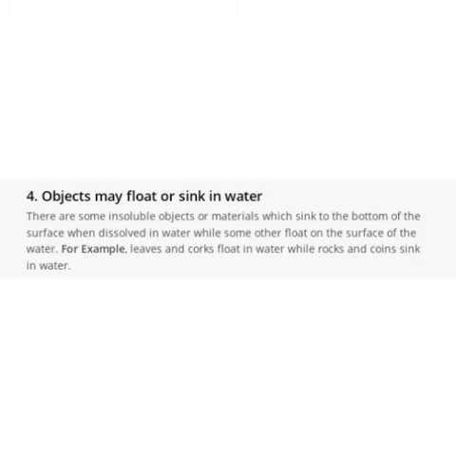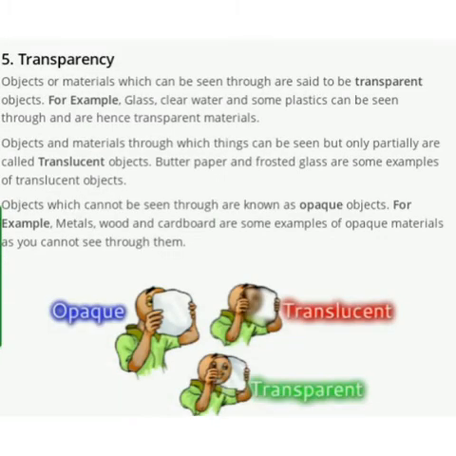Now we are moving forward to our last subtopic, that is transparency. So what is transparency? Here we have to study three types of objects. The first one is transparent objects, the second one is translucent, and the third one is opaque. Here is the definition of all the three, with examples given. And at last, a very prominent diagram is also here to show you what type of material is said to be opaque, translucent and transparent.